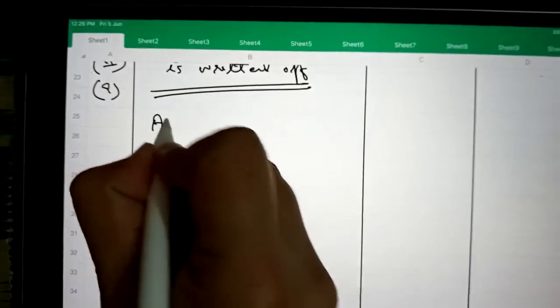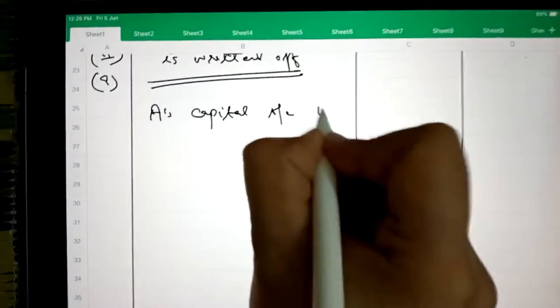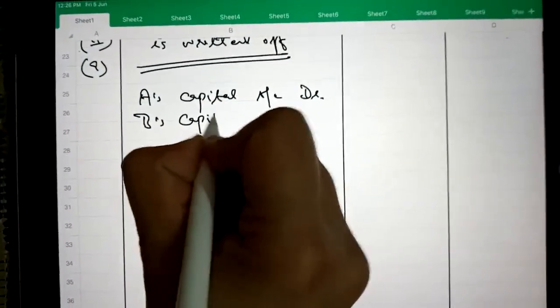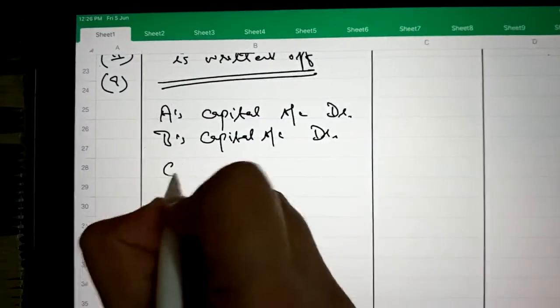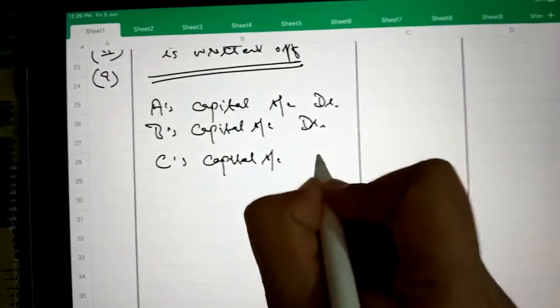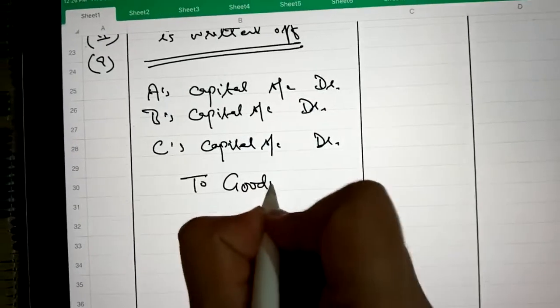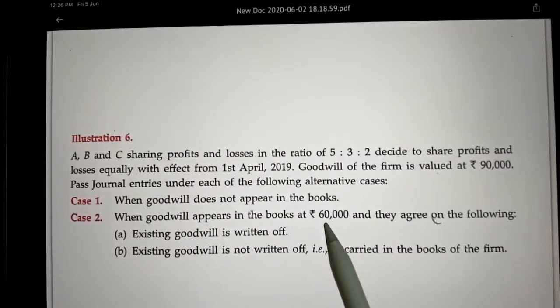A's capital account debit, B's capital account debit, C's capital account debit to goodwill account, and the existing goodwill given in the question is 60,000, which should be written off.